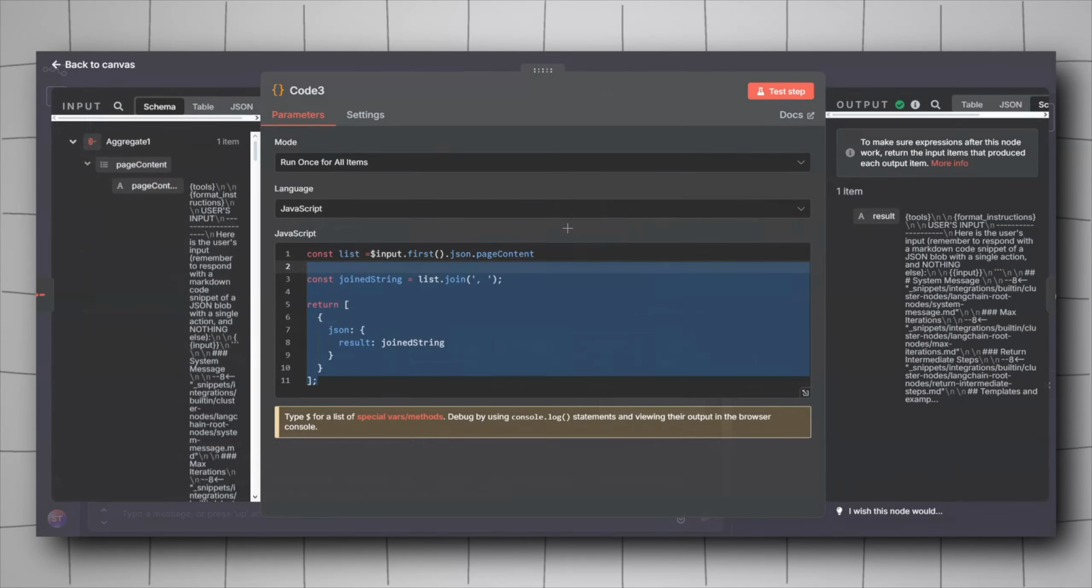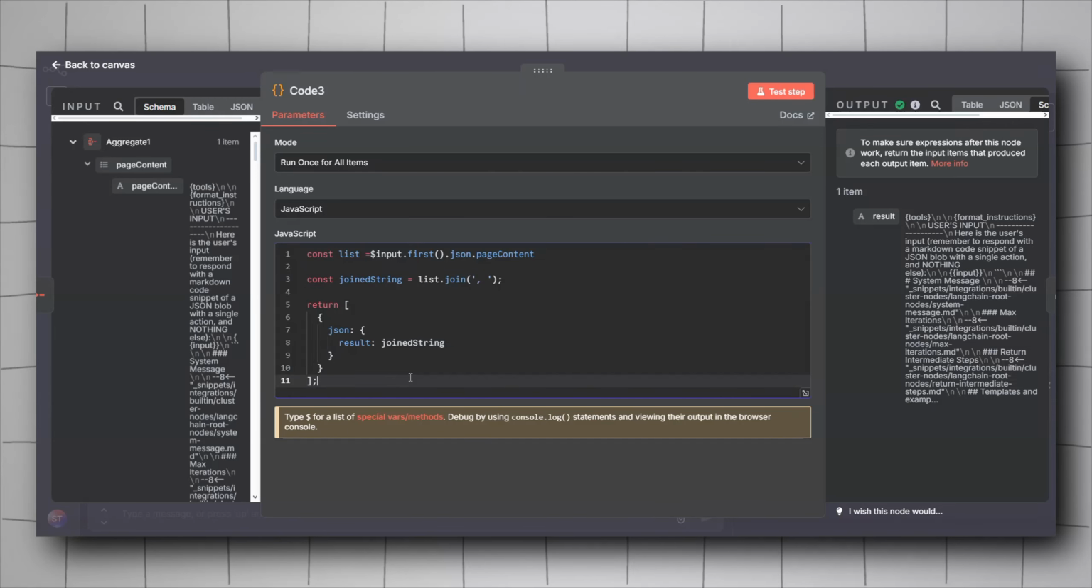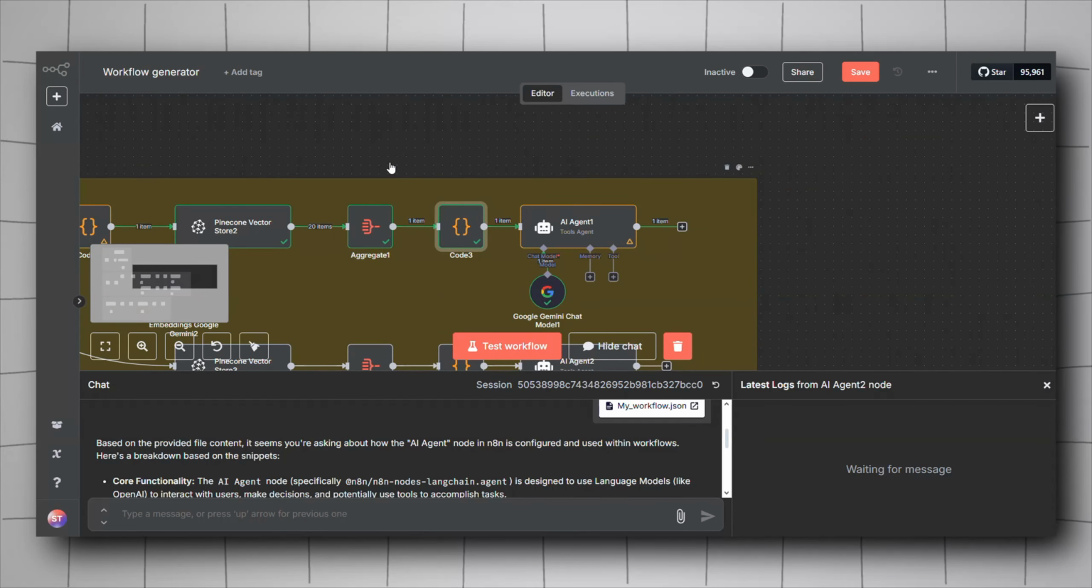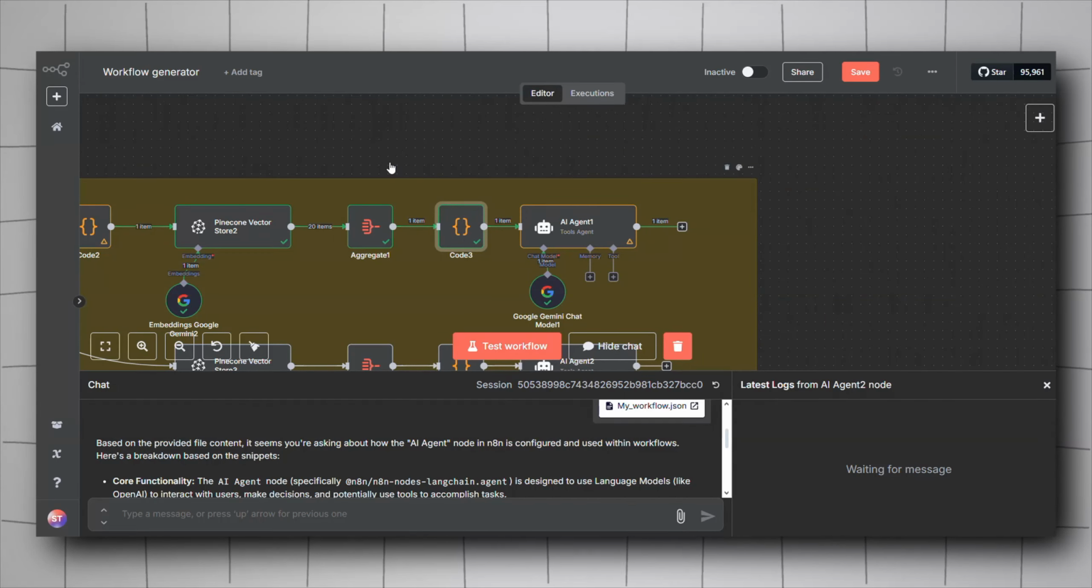And then we will need a code node just to turn that list into an array. Just pause the video and copy this code and paste it on your own. And then for the list, of course, drag and drop this page content in here. Alright, now we have gathered the information needed and the request. We will need an AI agent to fulfill our question.